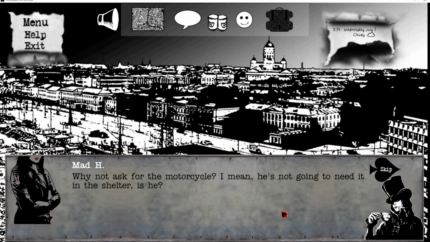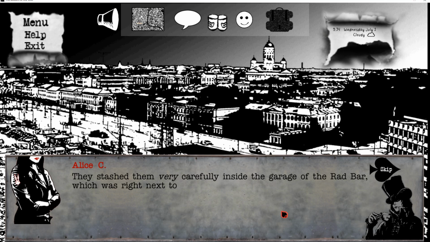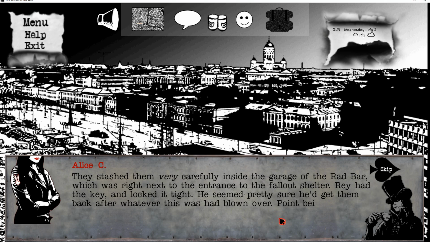Why not ask for the motorcycle? I mean, he's not going to need it in the shelter, is he? They stashed them very carefully inside the garage of the Rad Bar, which was right next to the entrance to the fallout shelter. Ray had the key and locked it tight. He seemed pretty sure he'd get them back after whatever this was had blown over. Point being, no bikes for me.